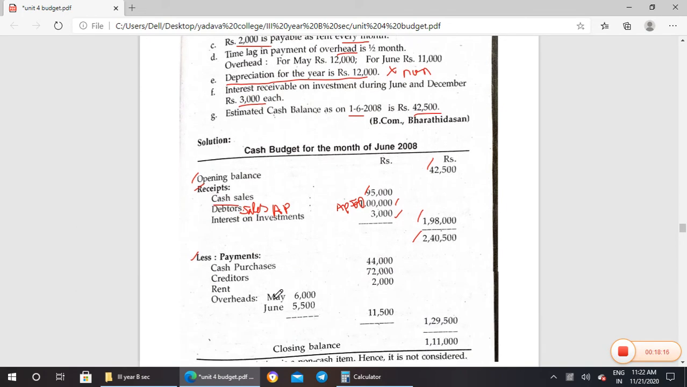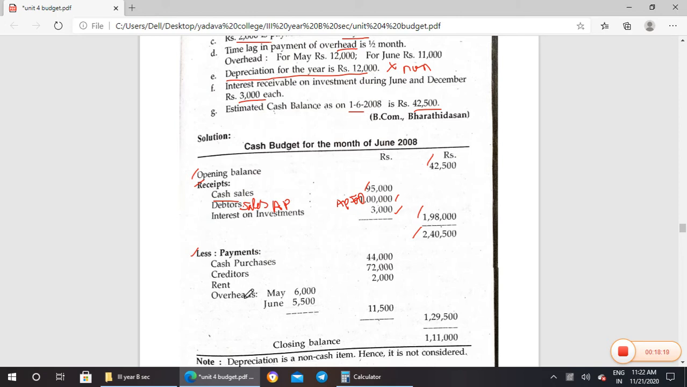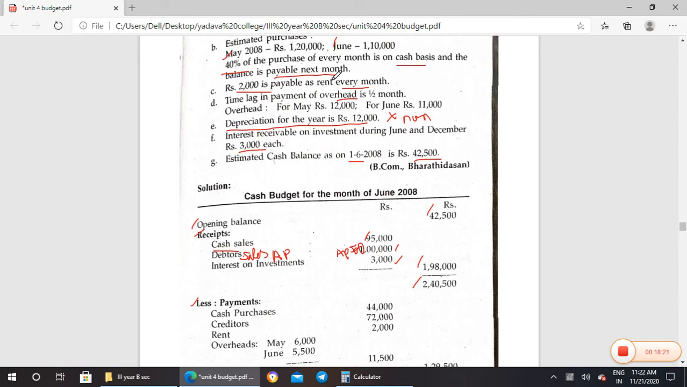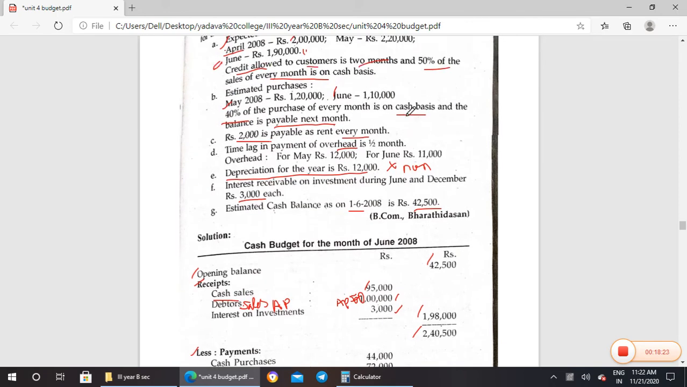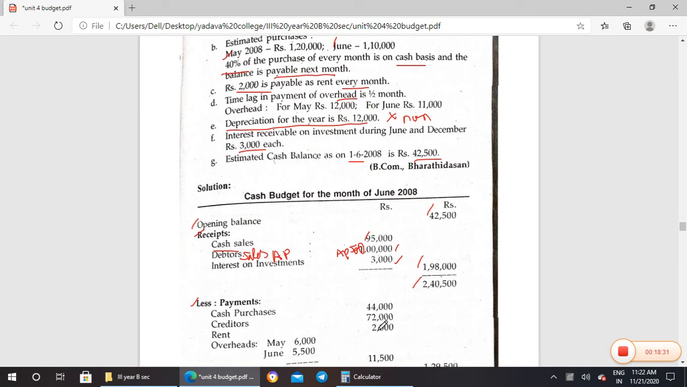Okay, now less payments. In payments also, they have given that every month 40% is on cash basis. So we are preparing June. For June, 40% we can take as cash purchases, 44,000. Then credit of May: this is for May, because all the balance amount is payable in the next month, they have given. All the balance amount for purchases is payable in the next month. So credit of May 60%.